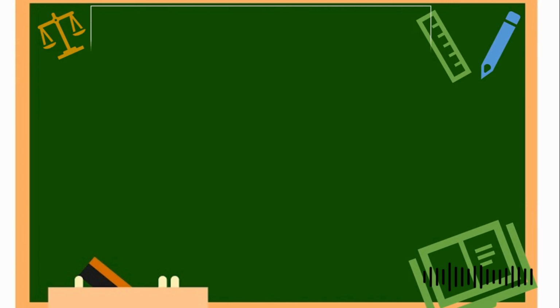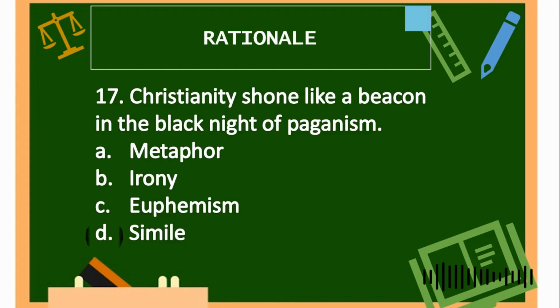Next, number 17. Christianity shone like a beacon in the black night of paganism. For our choices, we have letter A, metaphor, letter B, irony, letter C, euphemism, letter D, simile. What do you think is the answer? We have the word "like" in this sentence, so automatically, our answer is letter D, simile.